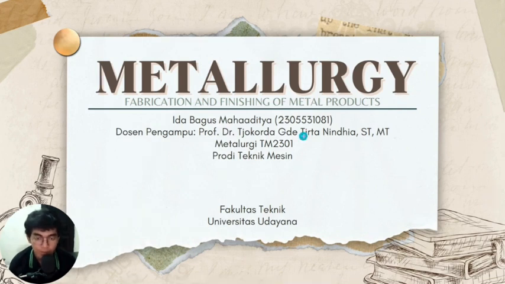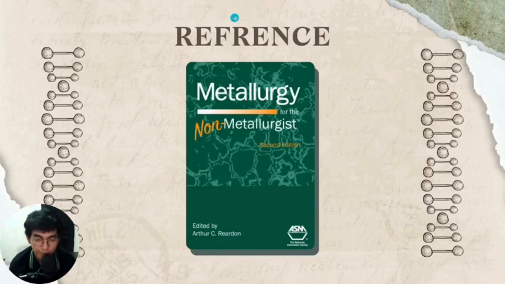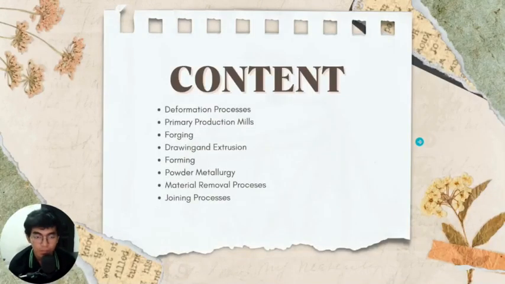Okay, we go to the next slide. For the reference of this presentation, I use the book Metallurgy for the Non-Metallurgists, edited by Arthur C. Riordan. There is content that I will explain in this presentation. So let's begin and continue to the next slide.